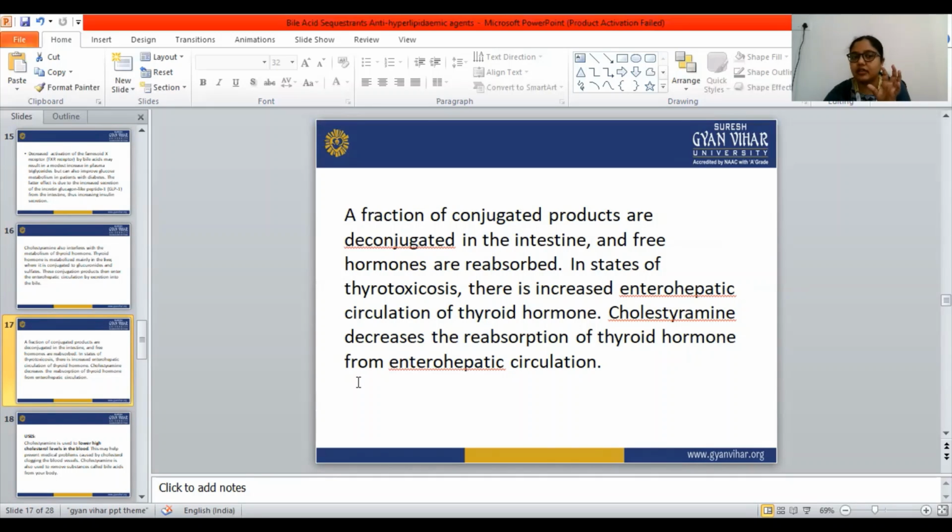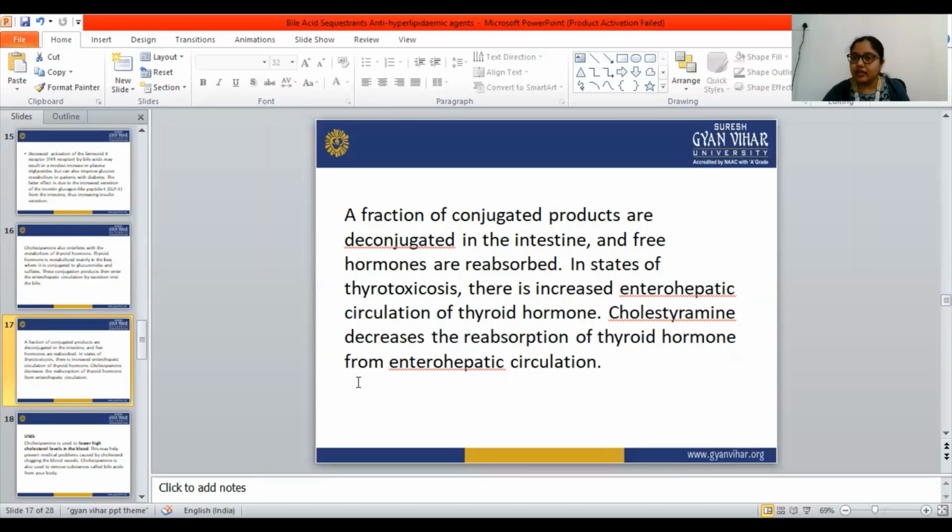Bile acid sequestrants are also able to inhibit the reabsorption of bile acid and cause contraction of the bile acid pool, which leads to increased bile acid synthesis. Bile acid synthesis competes with cholesterol synthesis, because normally cholesterol is converted into bile acid. When bile acid synthesis increases, the body uses more cholesterol from the blood to convert into bile acid. When the body uses the cholesterol from the plasma, the LDL level will be reduced.